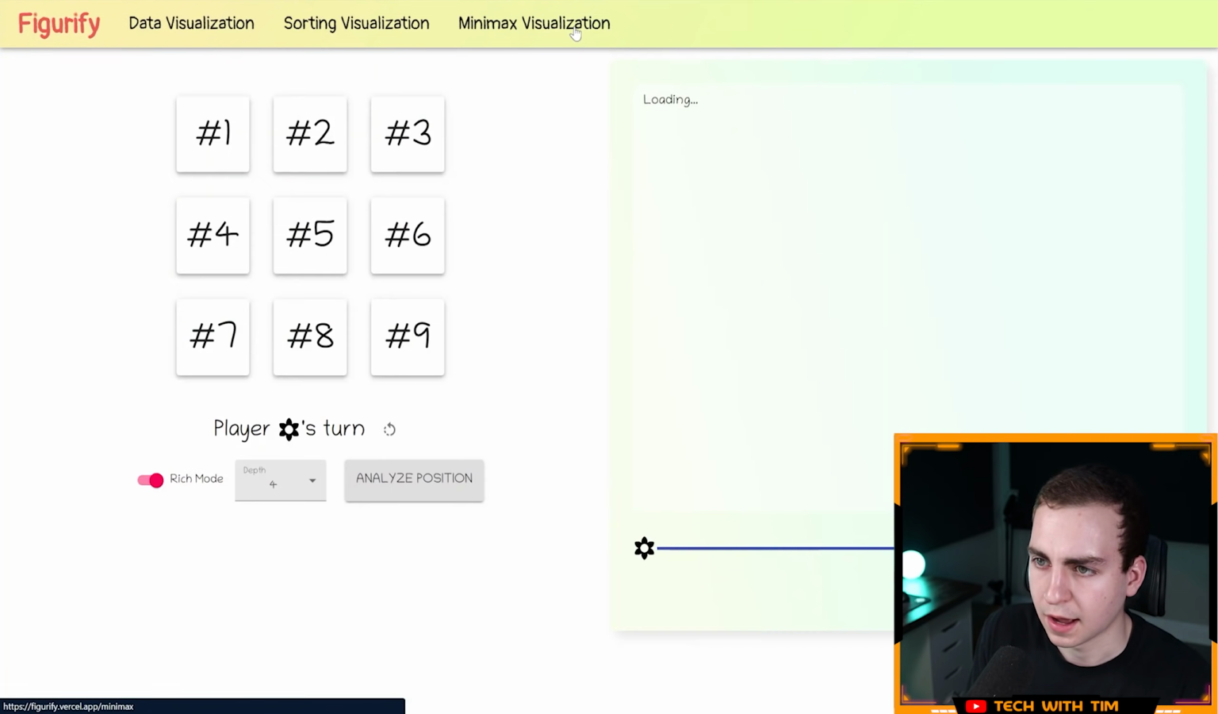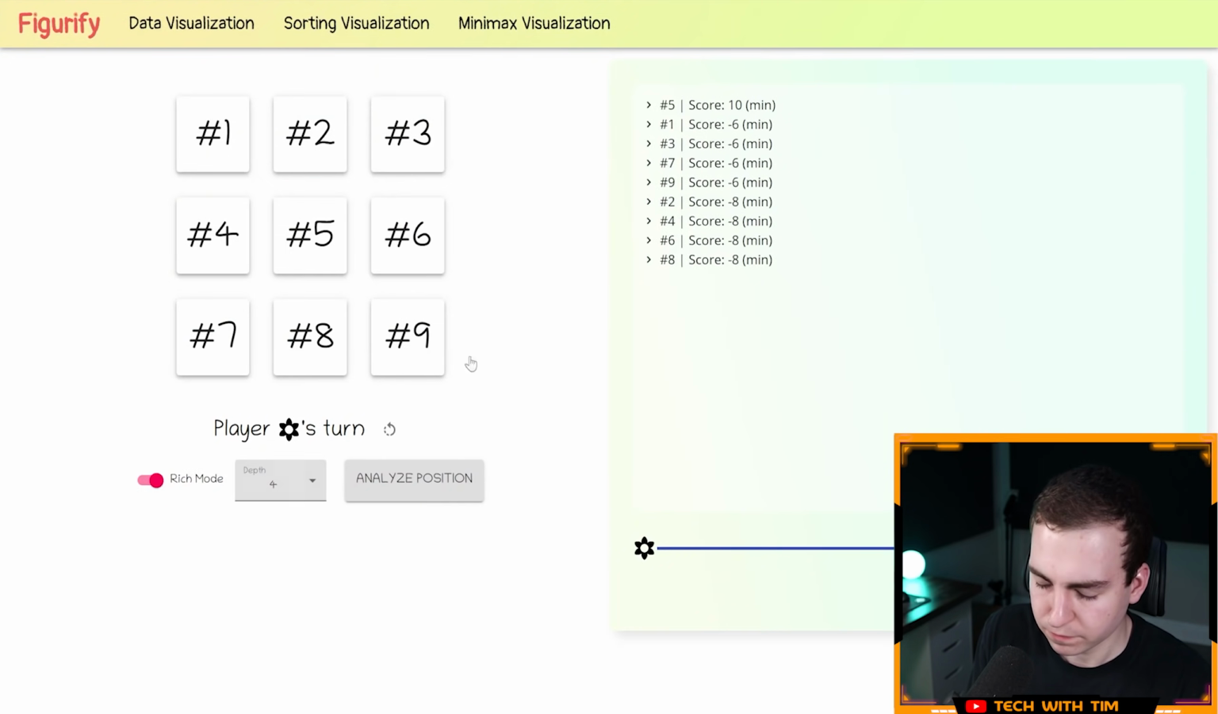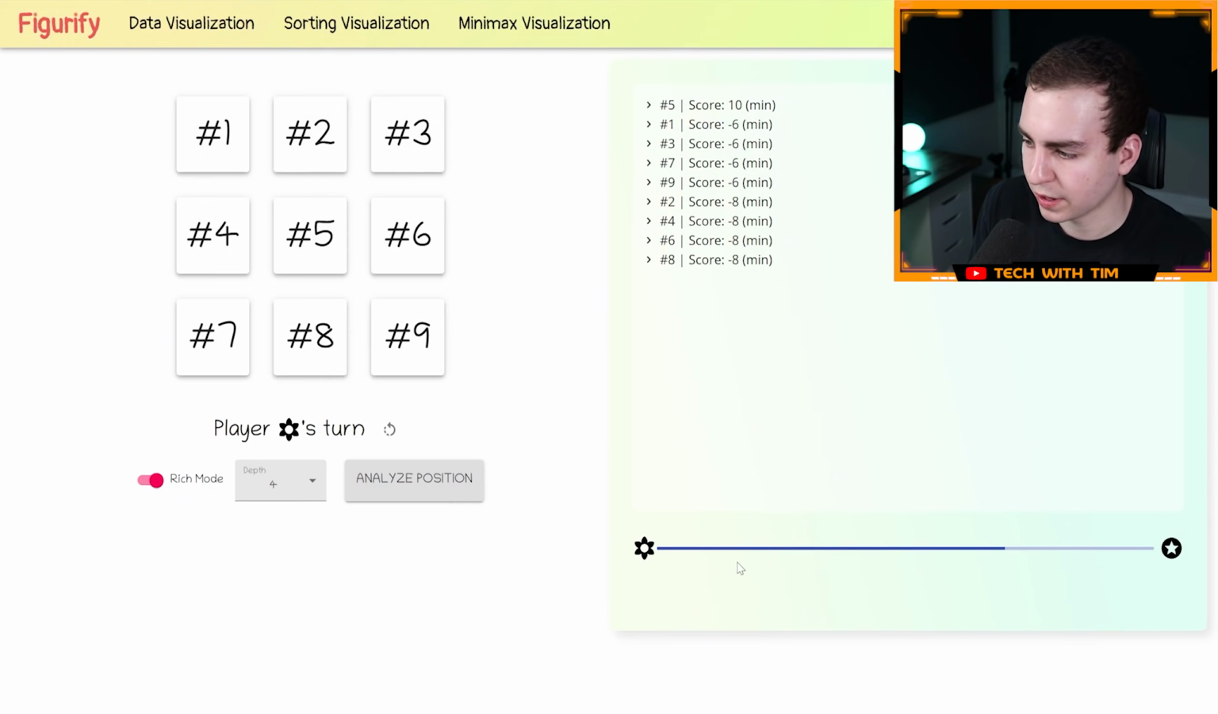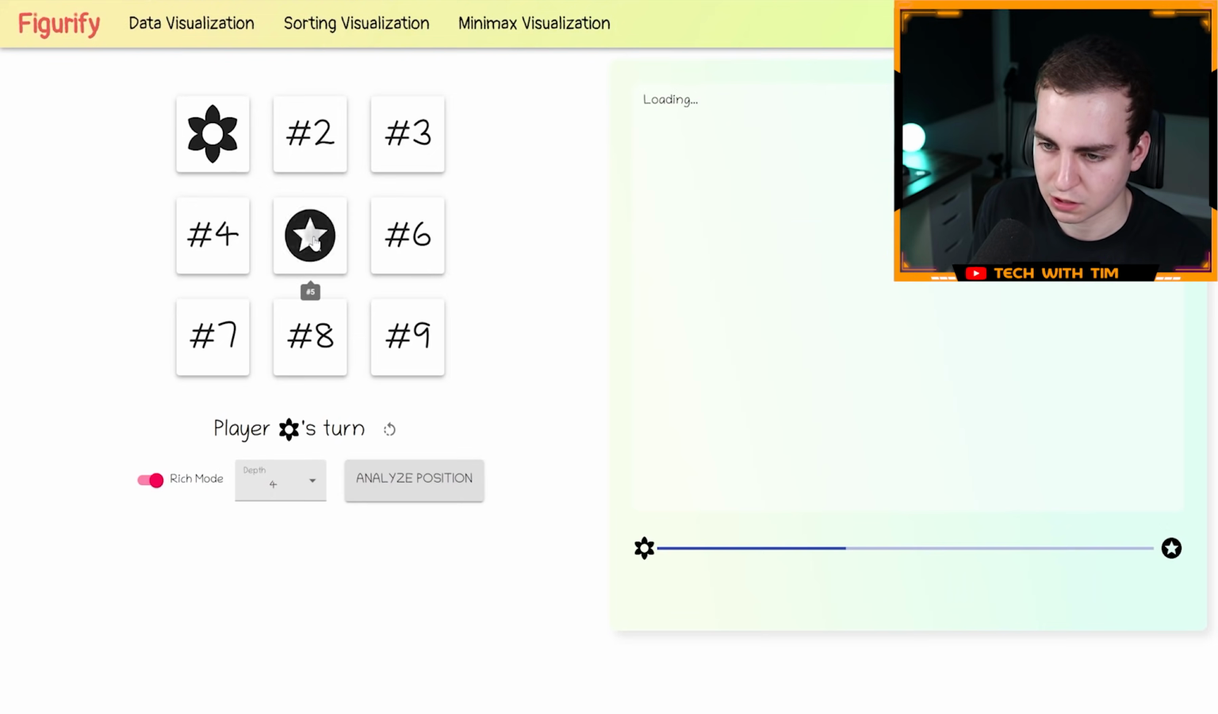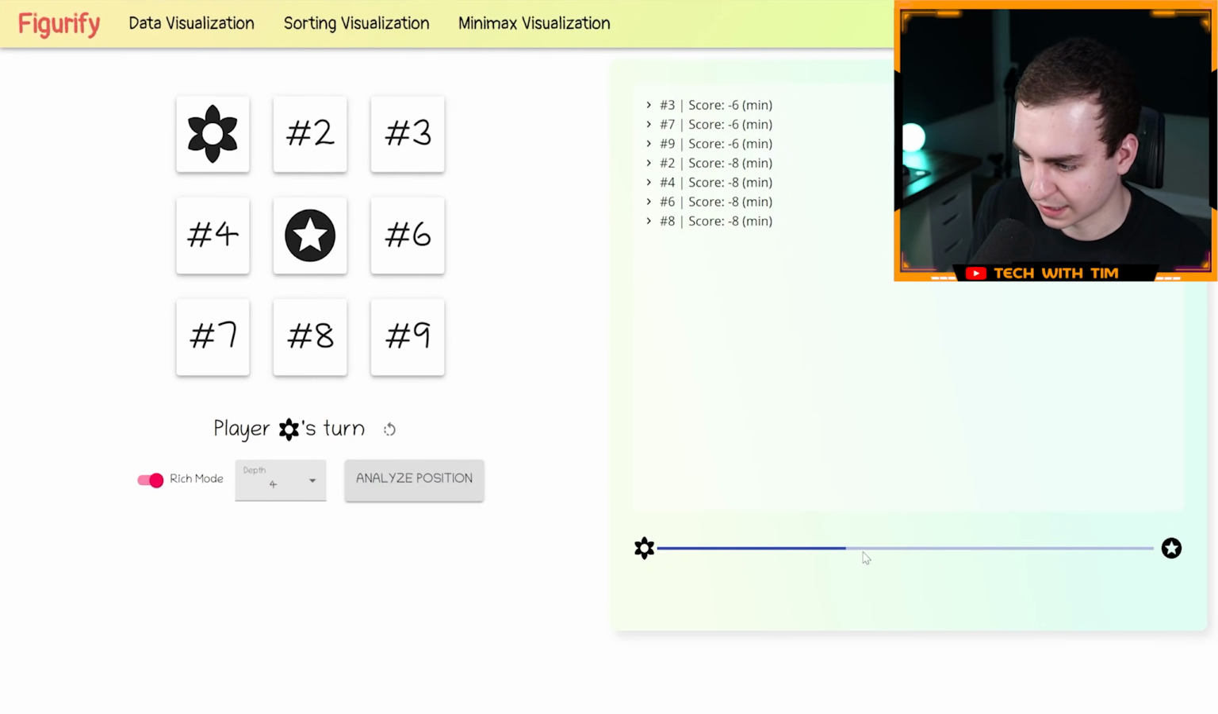Okay, nice. Minimax visualization. So I was looking at this one before. I don't quite understand exactly how this works, but let's just mess around with it and see. So I think I can select this, and there you go. I've placed the flower's turn, I guess. Let's place a star. Okay, star goes there. I guess it's favoring the flower, right? I don't know what that is right now based on the way that this line is using the minimax algorithm.